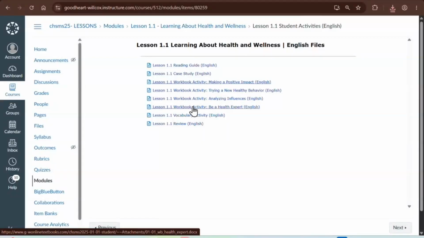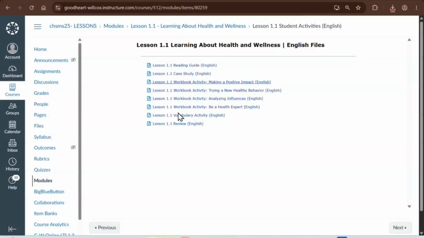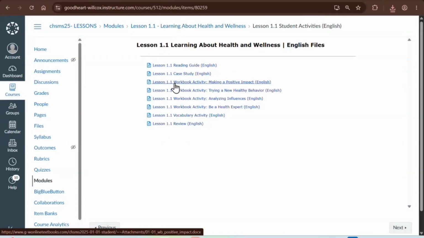In high school, under your workbook pages, often you'll see skill development activities. They're very similar to the workbook pages, just from another co-author. Again, practicing skills. So now let's practice assigning these. I'll first begin assigning as a Word document. So I have already downloaded Making a Positive Impact.